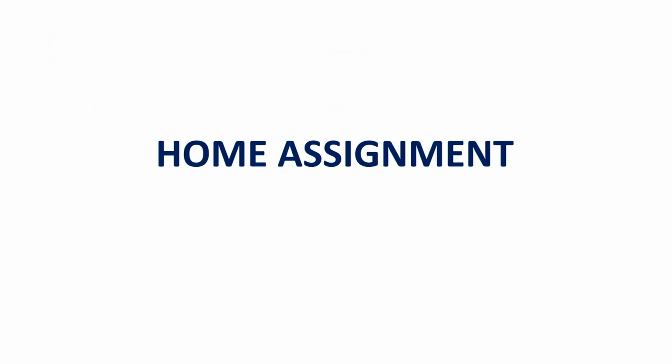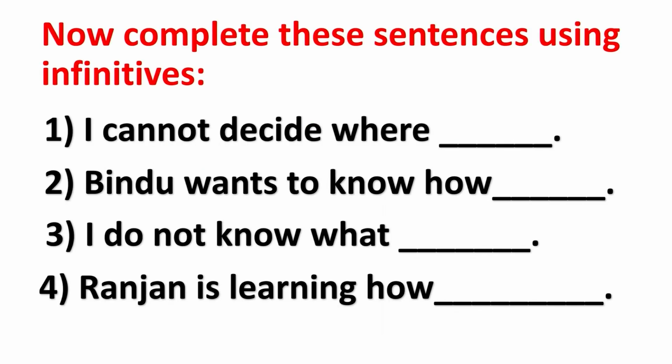So, now, let us move on to the next, that is the home assignment. Based on the infinitive you learnt now, you have got the assignment. Now, complete these sentences using infinitives. The first one is, I cannot decide where dash. Second, Bindu wants to know how dash.